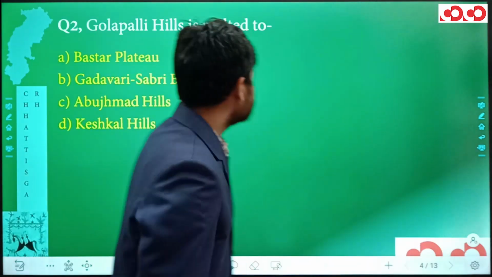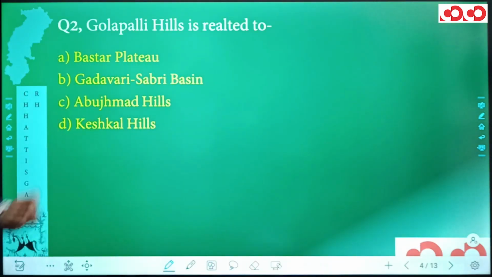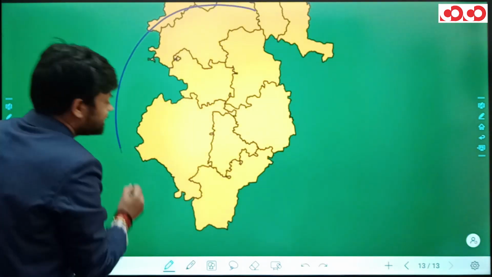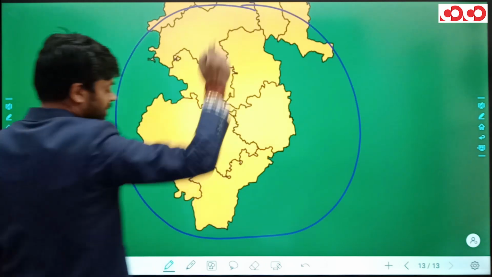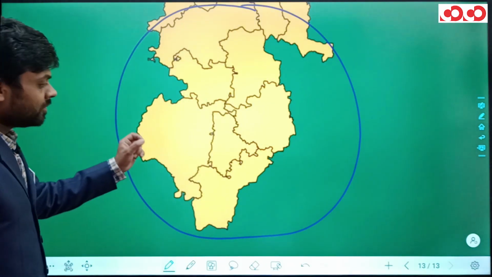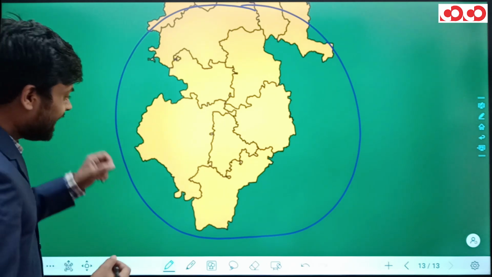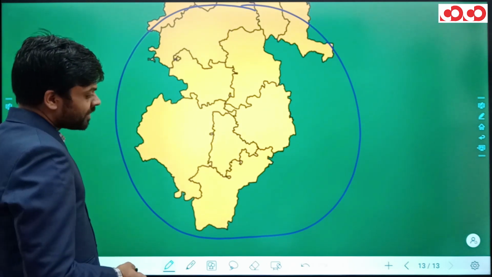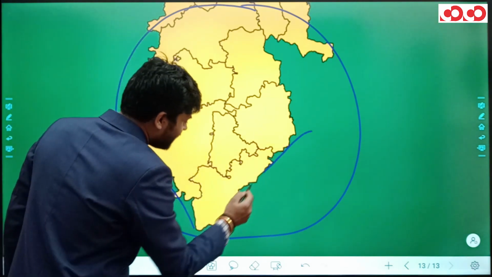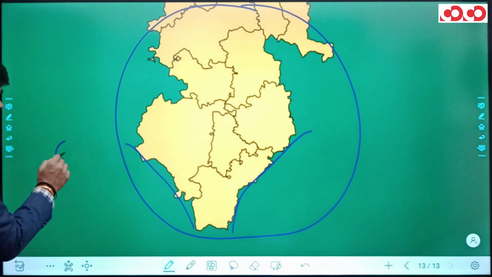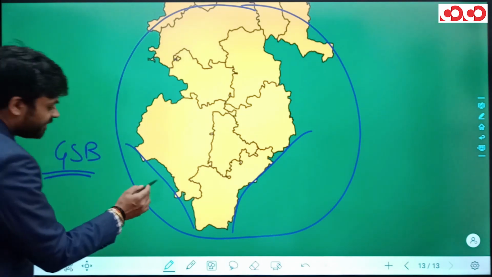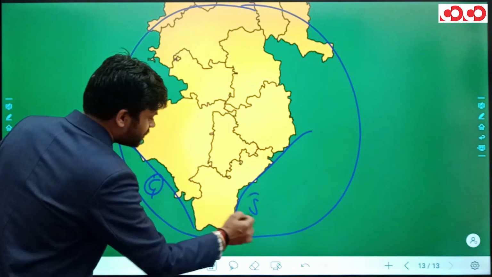Next we have our second question. Golapalli Hills is related to. Now this actually is the entire Bastar division and the major part of this Dandakaranya Plateau. In this Dandakaranya Plateau, we have a subdivision which is known as Godavari Shabri Basin, which actually is the plains between Godavari and Shabri River.